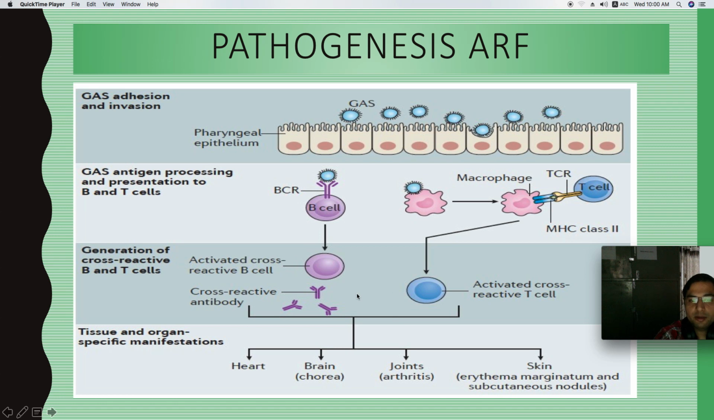And they kill the bacteria, but few people mimic these antigens over their body, right? The M protein, few people mimic this M protein over their bodily tissues. These antibodies and these activated T cells start attacking the body tissues as well, right? So the heart is affected, the brain is affected, the joints are affected, and the skin is affected, right? So this ARF has features in the heart, brain, joint, and skin.